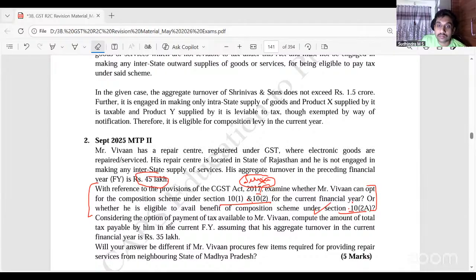2,10,000. How did we get it? 6% of 35 lakh. Very good. So 2,10,000. Will your answer be different if Mr. Vivan procures few items required for providing repair services from neighboring state of Madhya Pradesh?